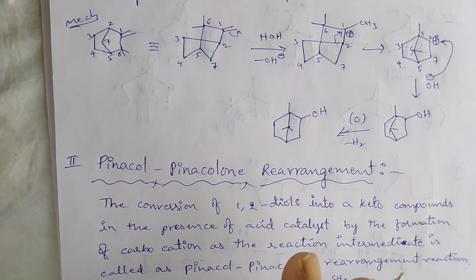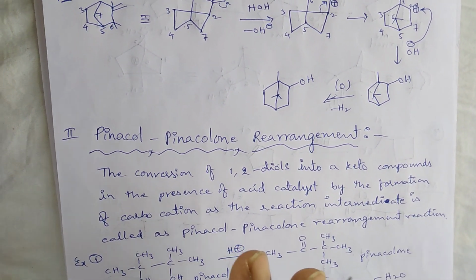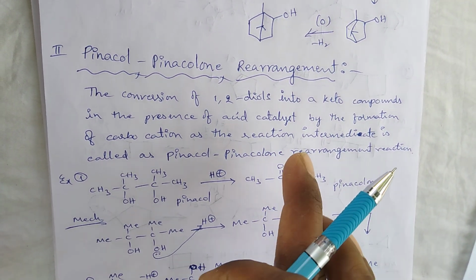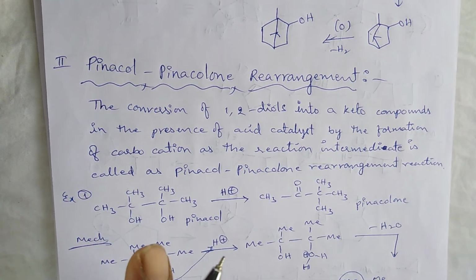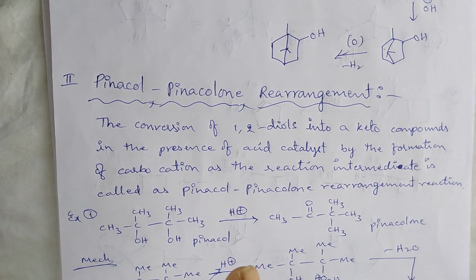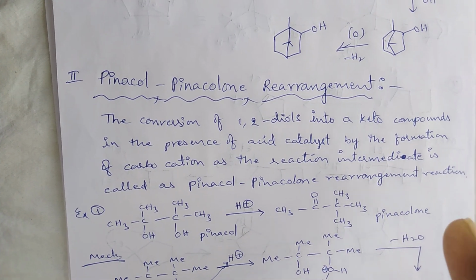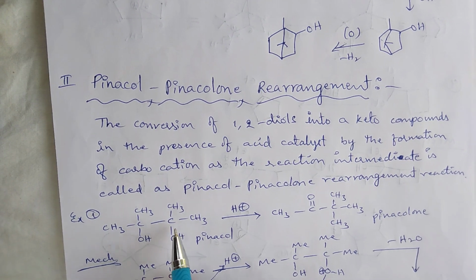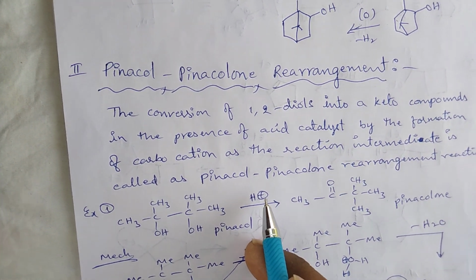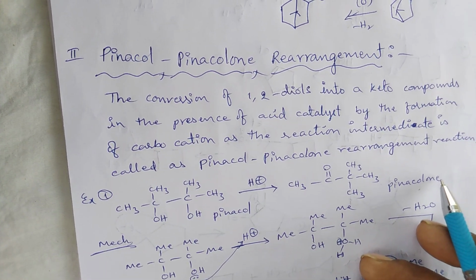Pinacol-pinacolone rearrangement reaction is nothing but conversion of 1,2-diols into a keto compound in the presence of acid catalyst by the formation of carbocation as the reaction intermediate. Here 1,2-diol is nothing but pinacol, which in the presence of acid catalyst is converted into pinacolone.